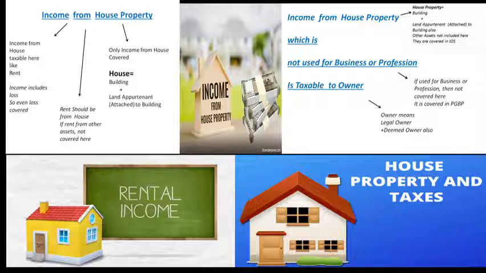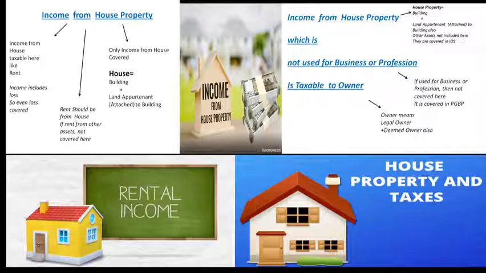The property or building which has been given for rent to another person will definitely generate income, and such incomes are considered under income from house property. Only income from house is covered here: income from the building or the house property which has been given for rent.